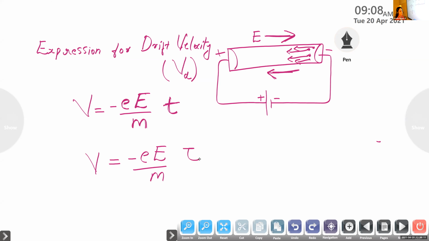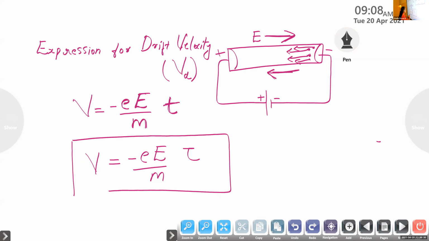Instead of writing the normal time T, here we are using relaxation time, represented by the letter tau, and this is the expression for drift velocity. This final velocity is our drift velocity Vd, possessed by the electrons in order to drift from the negative side to the positive side.